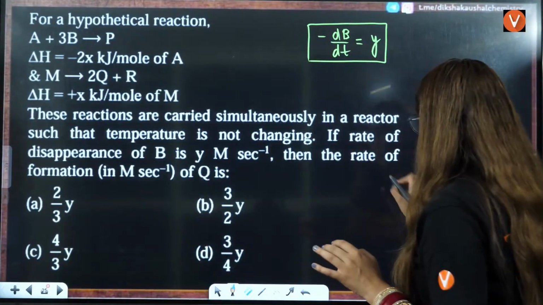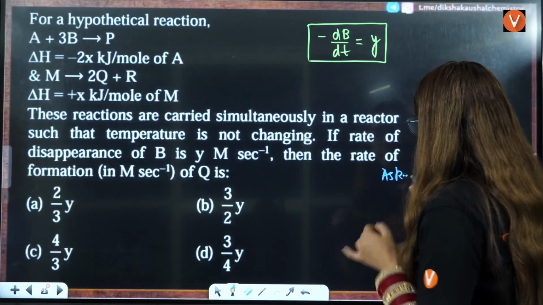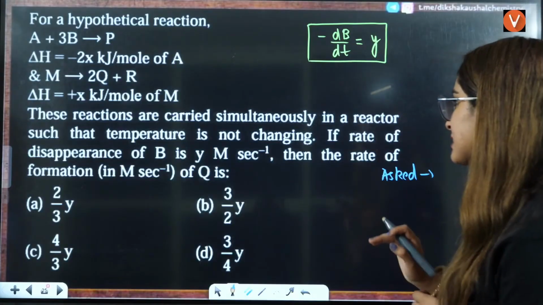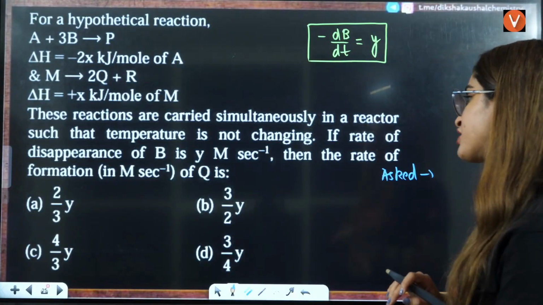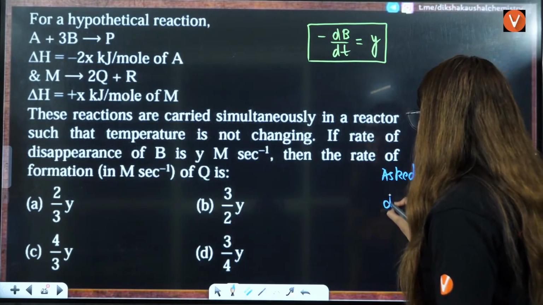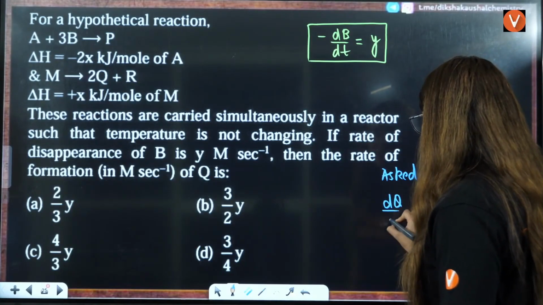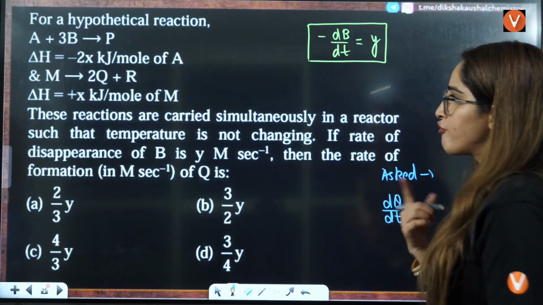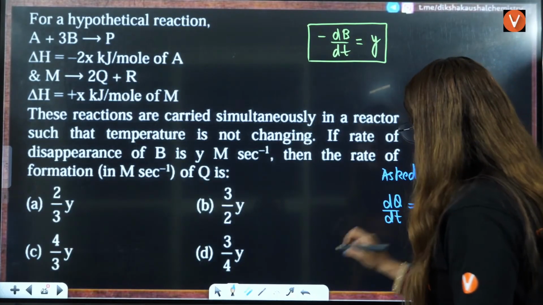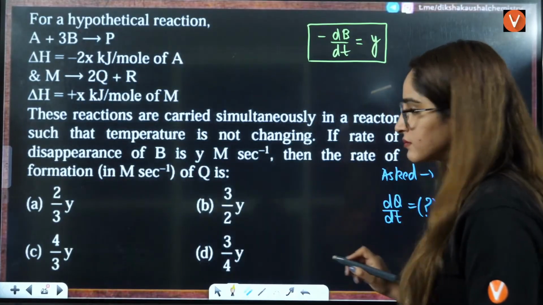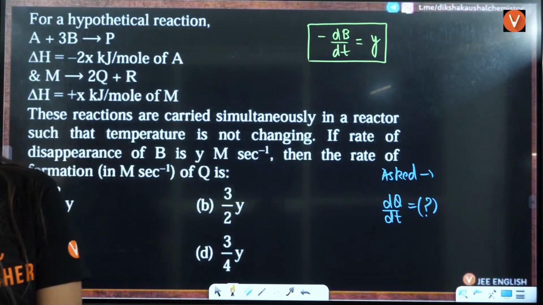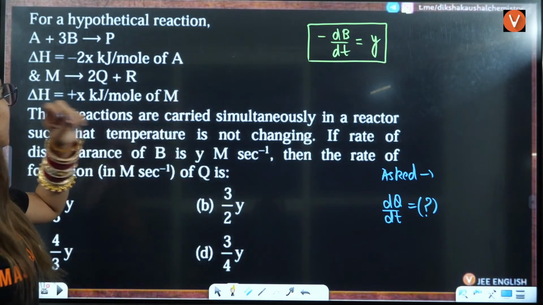Now what is asked? They are asking for the rate of formation of Q. Formation, appearance of Q, means dQ by dt. Formation will be positive. This is what they are asking. Two equations you have. One by one we will solve this.